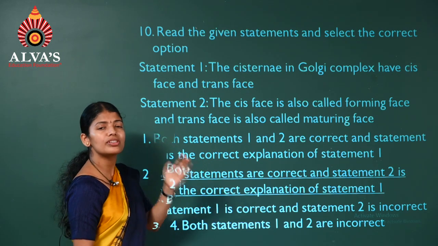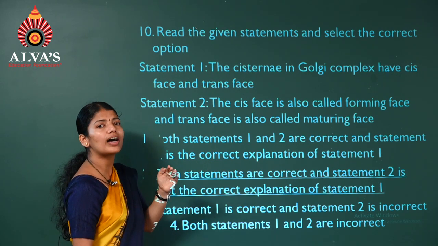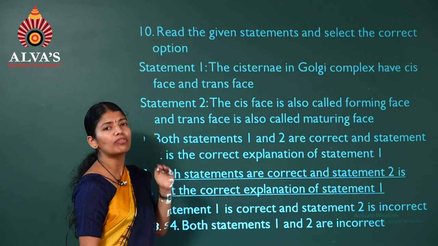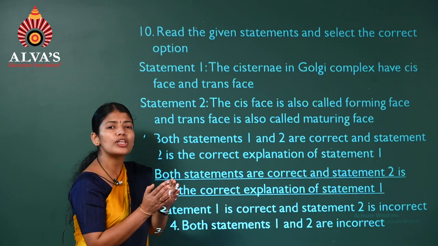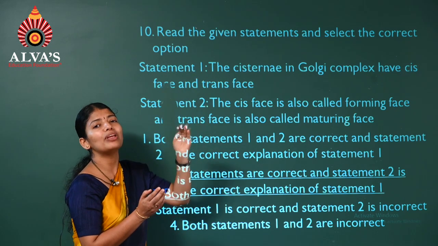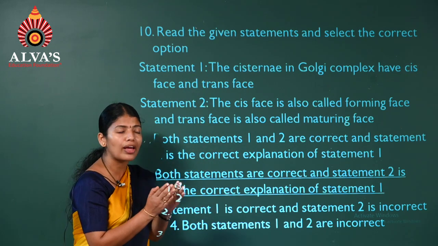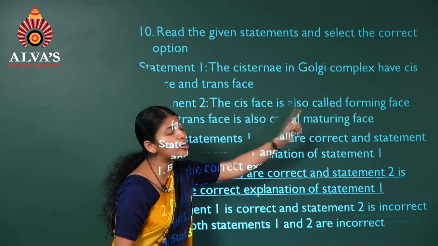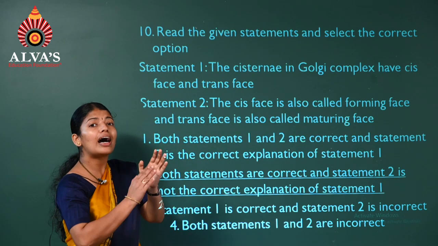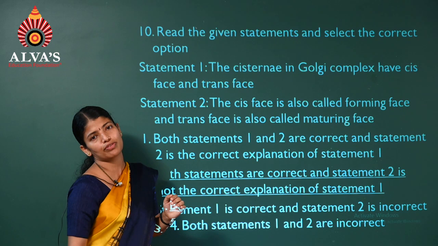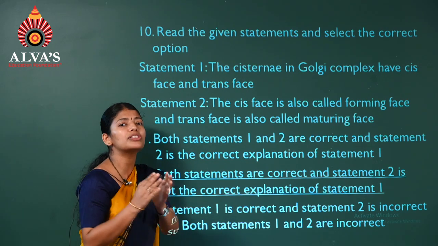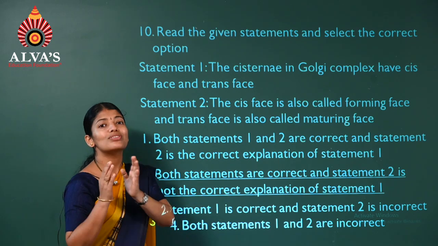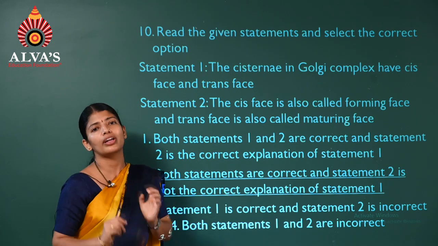You have learned about the cis face, the forming face, through which the cisternae will be receiving the products from the ER. The other side is called the trans face, through which the products after modification will come out. So the trans face is the maturing face.